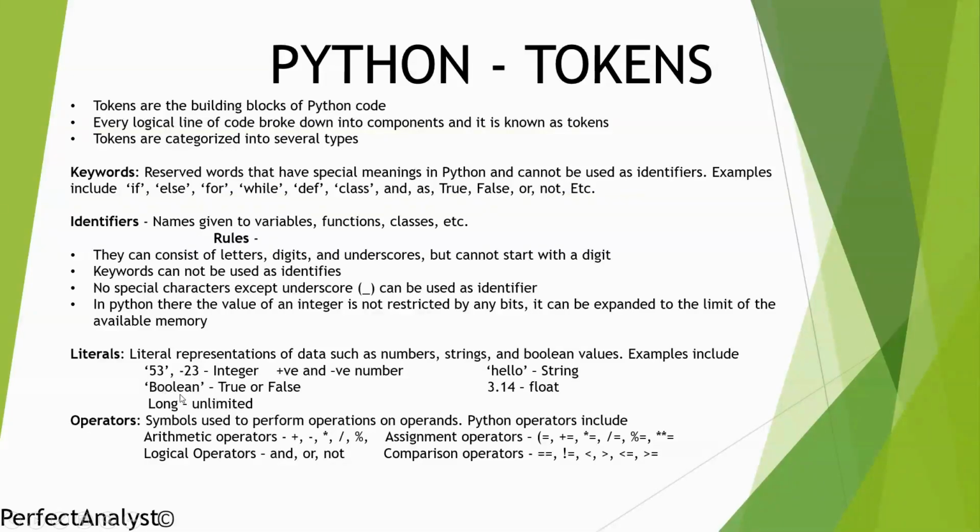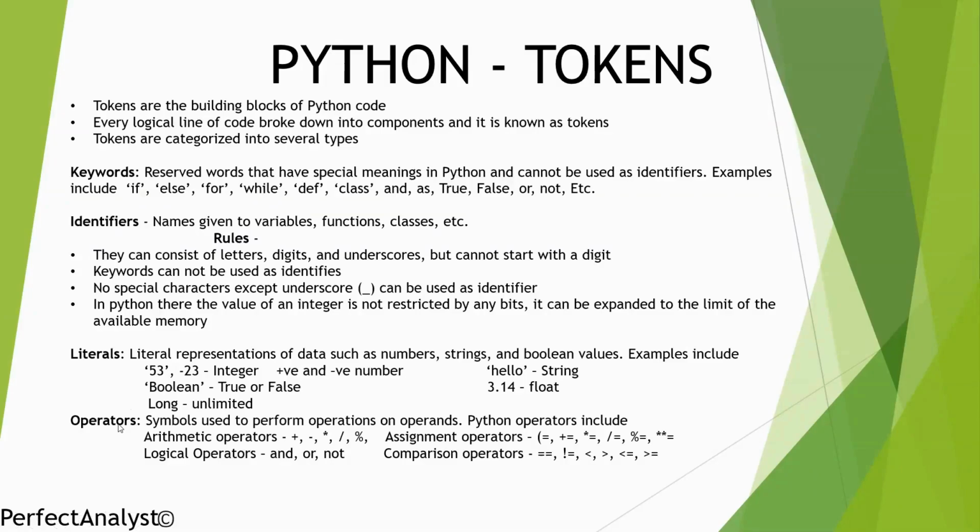Similarly, we have booleans like True or False. These are all literals. Then if you consider float, a decimal value like 3.14, these are floats. We have long also, which is unlimited. These are all different types of literals. And then comes operators.